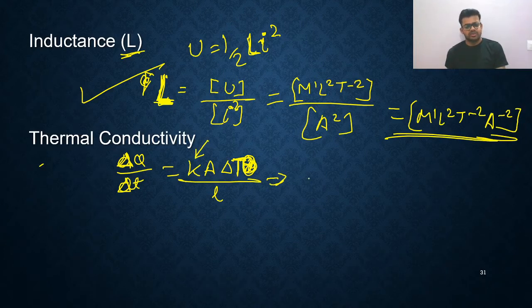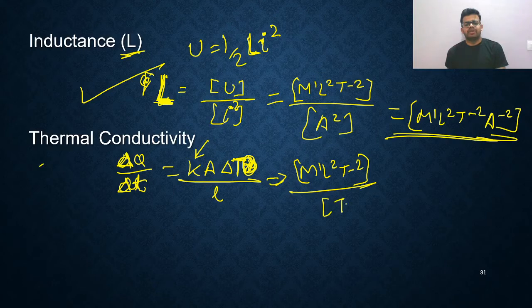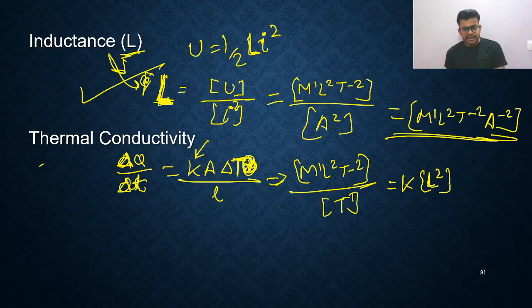So what will be its dimensions? Let us find it. Q is just energy, so M1 L2 T minus 2, divided by time, since small t is just time. That equals K, A for area, which means L2, and L means length, L1. In the earlier formula, L was inductance. Temperature is just Kelvin, divided by length, L1.